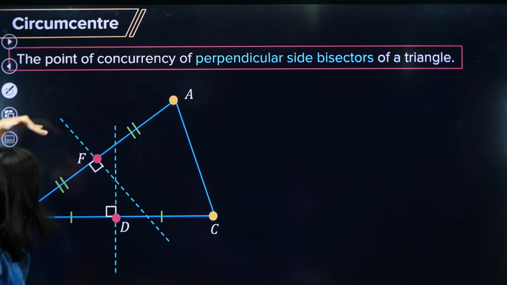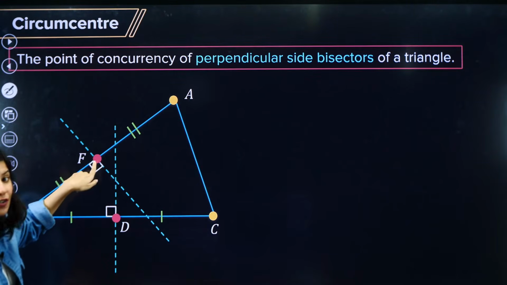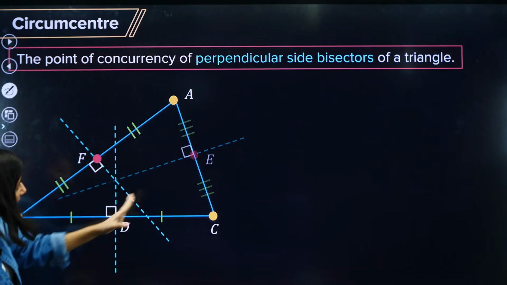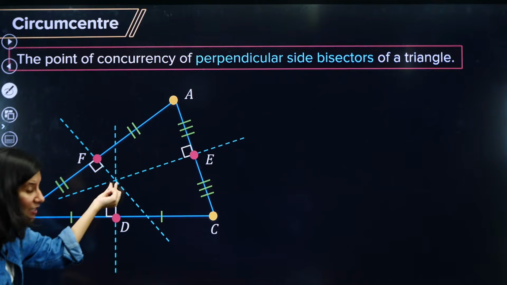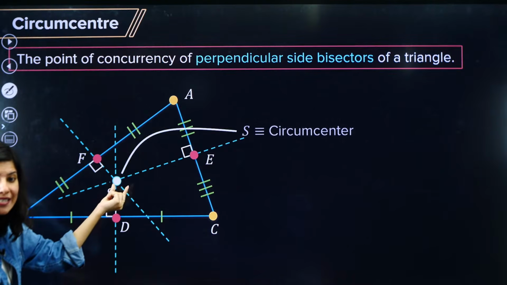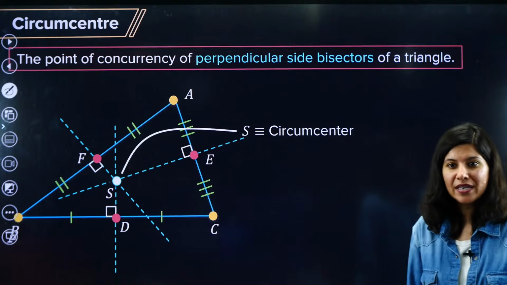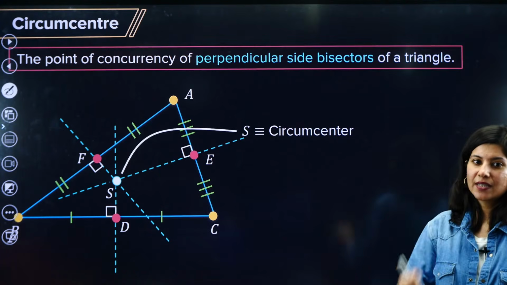Now this is another perpendicular bisector, which is passing through the midpoint of AB, which is F, and the third perpendicular bisector. This very point you can see is the circumcenter. Yes, this very point is nothing but the circumcenter.